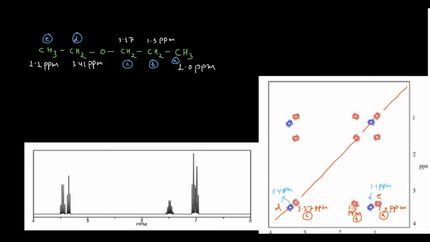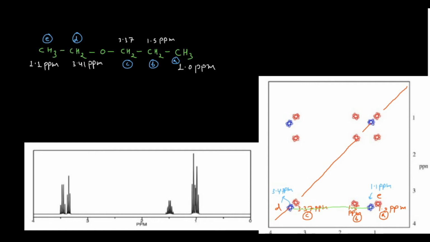You can see here at 1.1 you are having this type E signal, and at 3.41 you are having the type D. So these are having the correlation. If you want, you can connect them just like that.